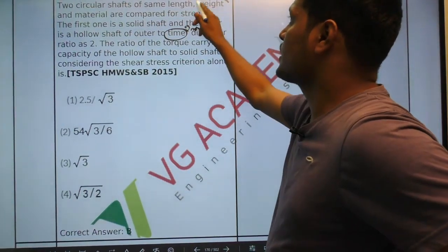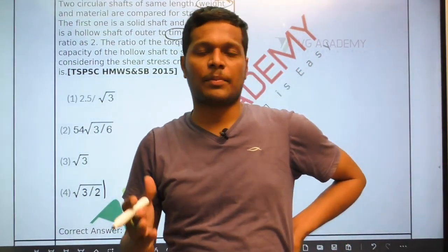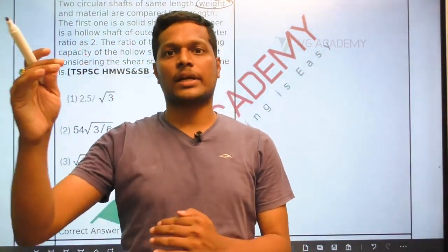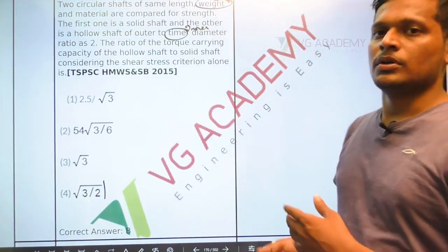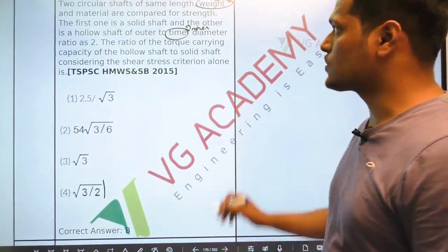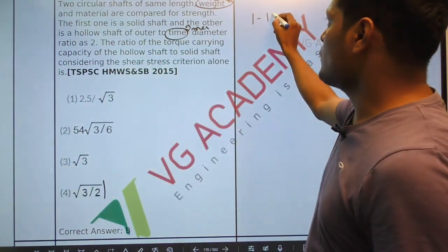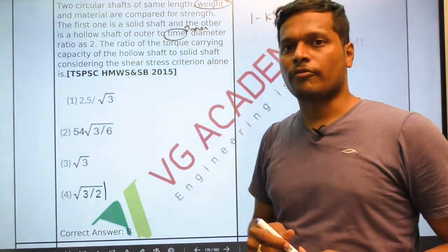So the condition here given is weight. Till now you have seen the problems with same outside diameter. If you have same outside diameter or same radius, then we have a formula. I already told you 3 situations for this k value in class also. One is when you have same outside diameter, 1 minus k to the power of 4.